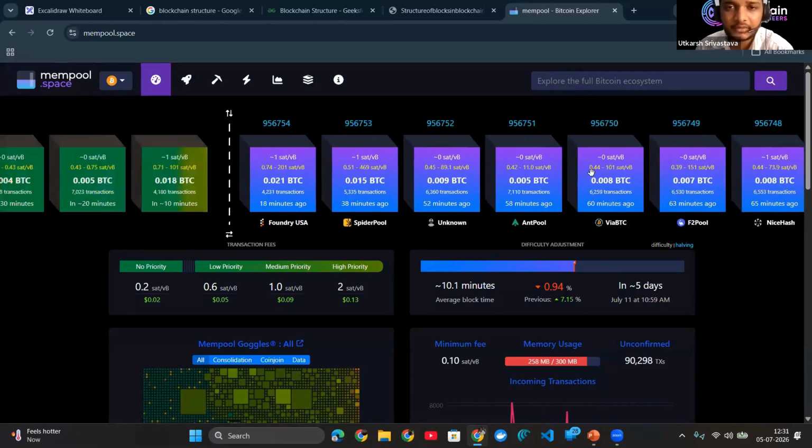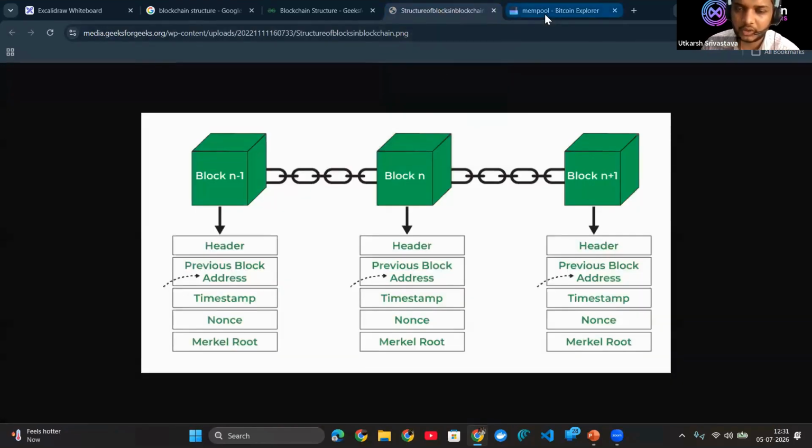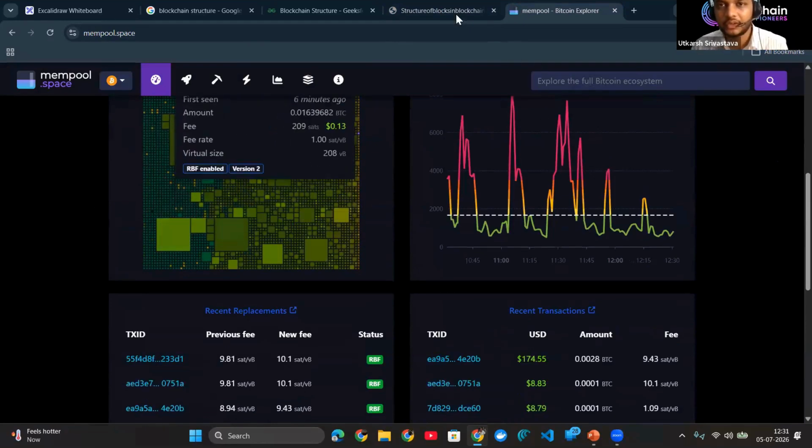What happens if someone tries to change the data in the blockchain? This is the complete picture, which you can understand. Don't just think that this is just a block. This is the complete structure of the block. You can see how it stores lots of transactions.